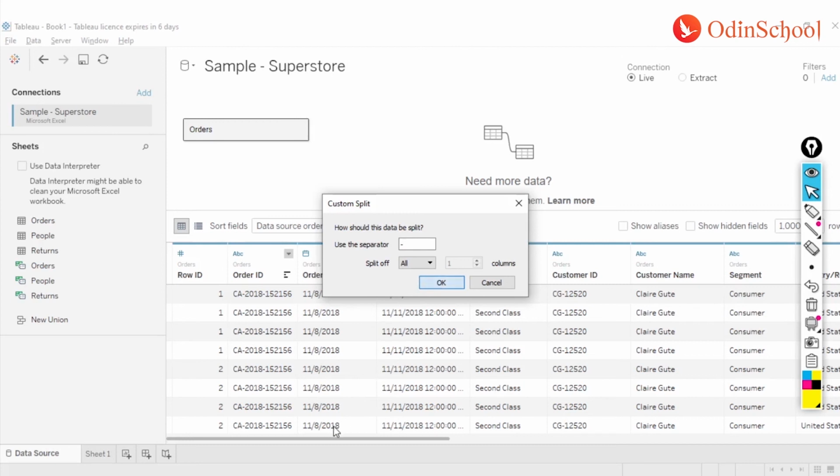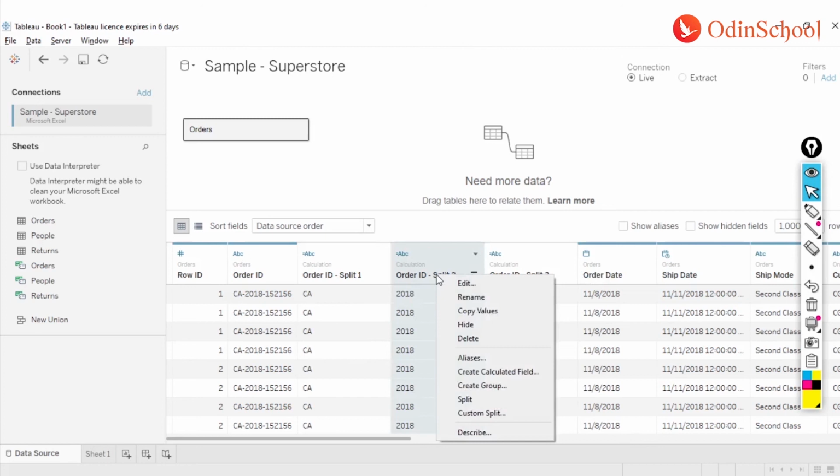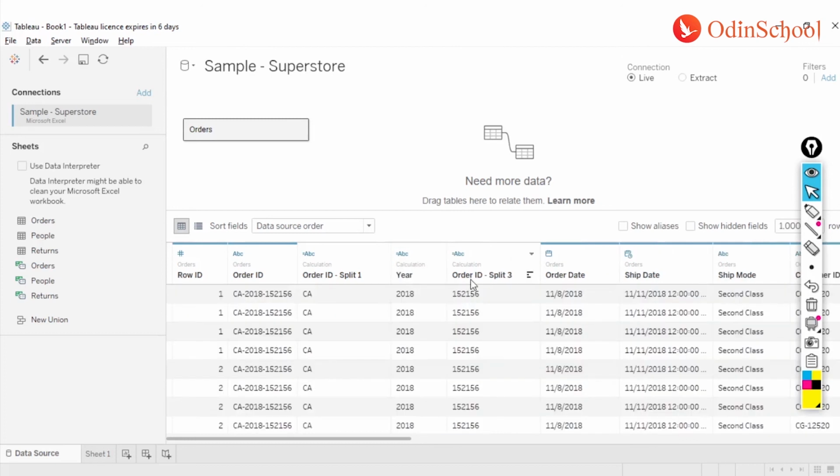And if I click on OK, you see my order ID is now segregated into 3 unique columns. The original column remains intact, and you have the 3 new columns over here: order ID 1, order ID 2, and order ID 3. Now I can simply right click on this one and rename it, or I can just double click. It's up to you. And I can give the name as year, and here I can give it as order number, and so on.